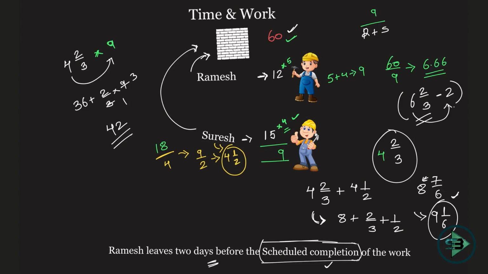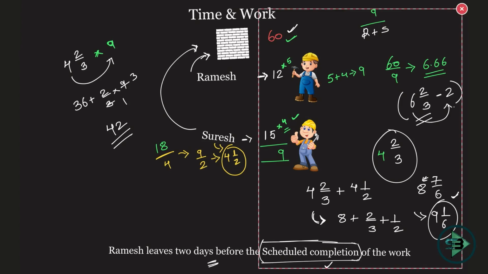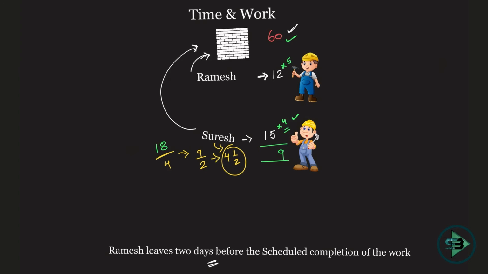You can take the flip scenario of this as well. What will be the flip scenario? Let me just cut this and take a flip scenario of the problem. What is the flip scenario? Instead of Ramesh, just cut this and write Suresh here. Just write Suresh here. Okay, and the problem remains the same.